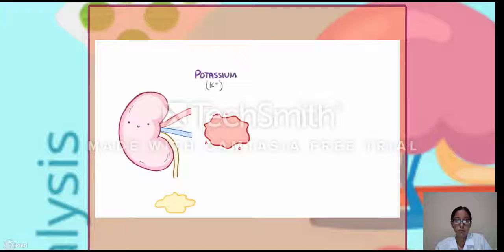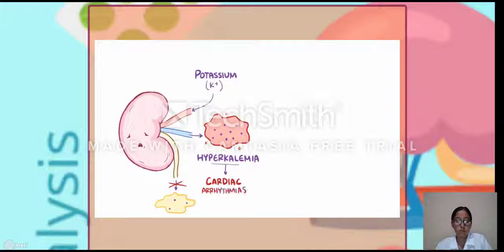Potassium levels are particularly important, and normally the kidney helps with potassium excretion. In chronic kidney disease, though, just like with urea, less potassium is excreted, and so more builds up in the blood. And this leads to hyperkalemia, which can be problematic because it can cause cardiac arrhythmias.